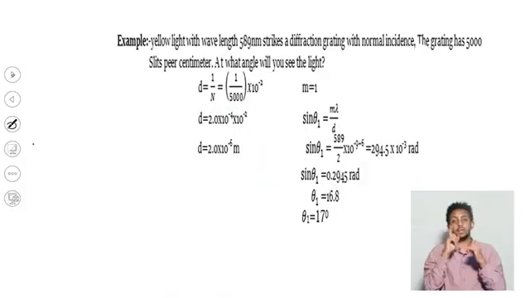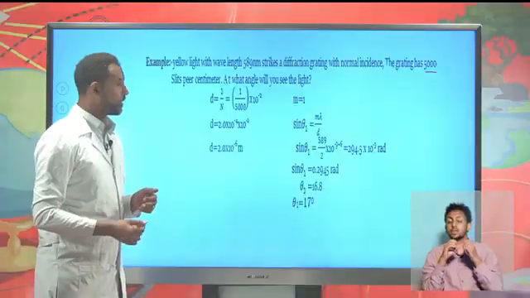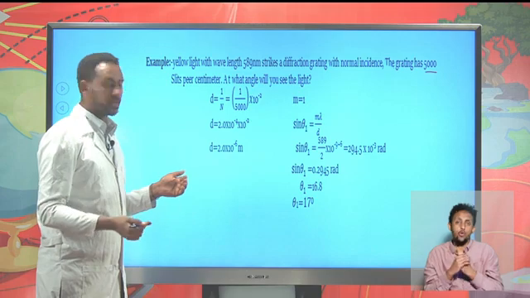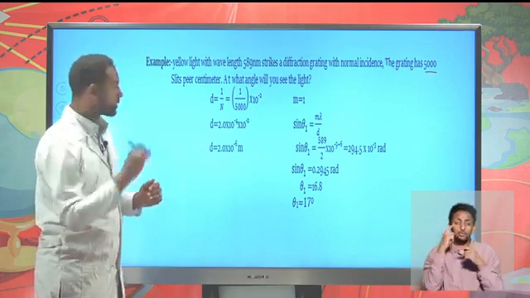And at last, let's try to solve this simple example. Yellow light with a wavelength of 589 nanometers strikes the diffraction grating with normal incidence, meaning perpendicular. The grating slits have 5,000 per centimeter, as we said previously. At what angle will you see the light? Meaning, take the order of spectrum to be 1. In the first order of spectrum, you can see a yellow light on the spectrometer.